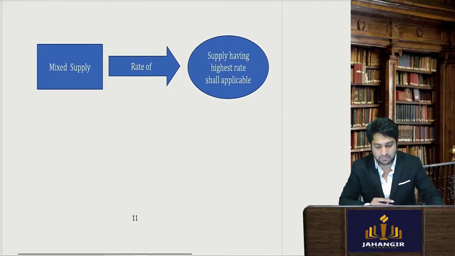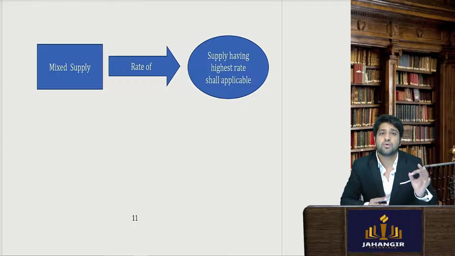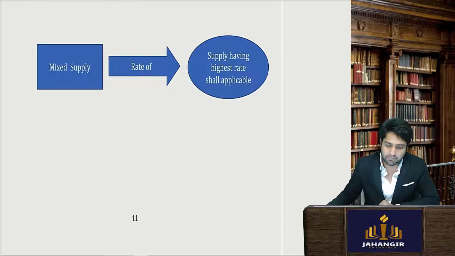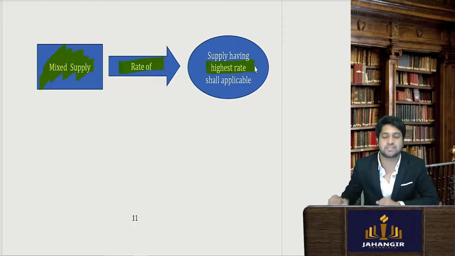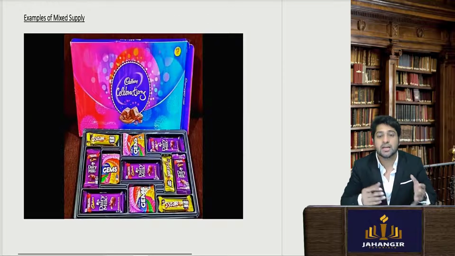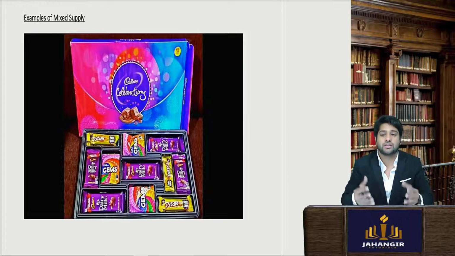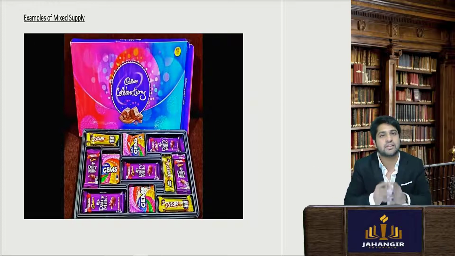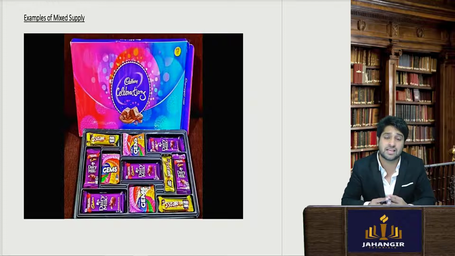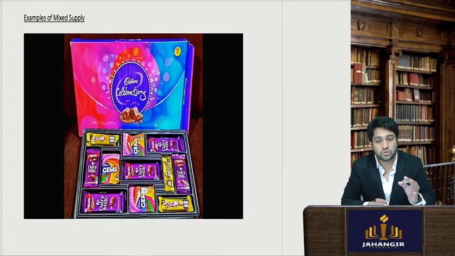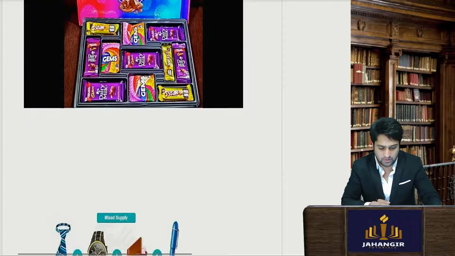Let's see another example. The rate that we take in mixed supply is the rate of the supply which has the highest possible effect, and that would be applied to the entire transaction. Another example of mixed supply is a box of celebration chocolates. Here all these have been clubbed together and are being sold as a Diwali celebration gift. So whichever is the highest rate among these different goods is applied on the entire transaction.